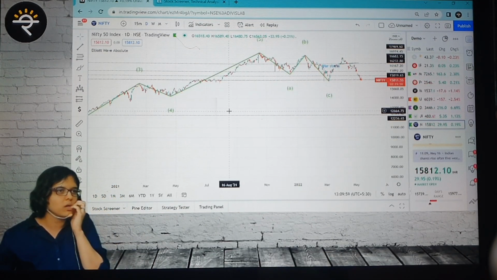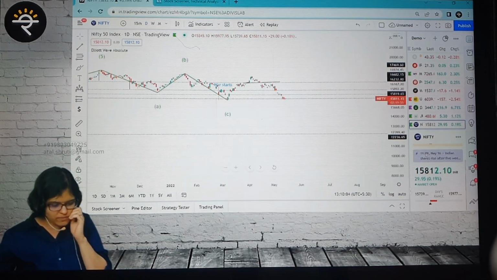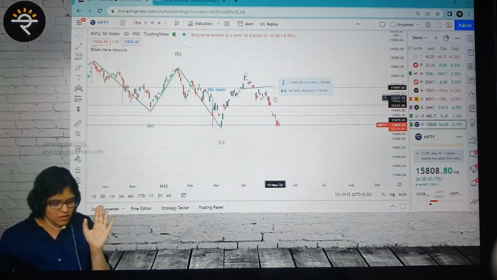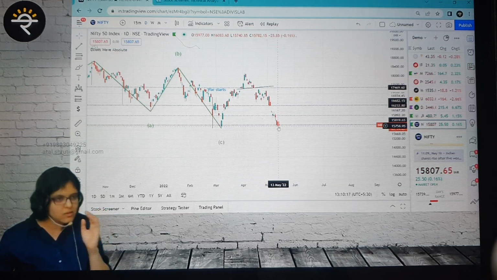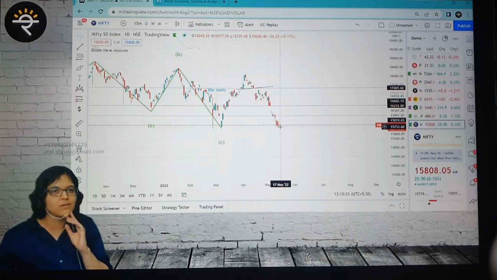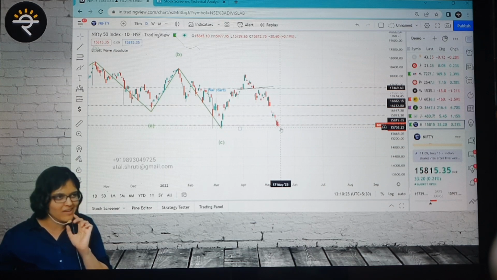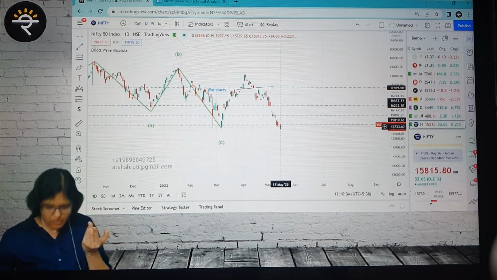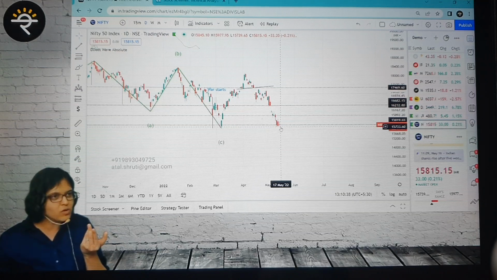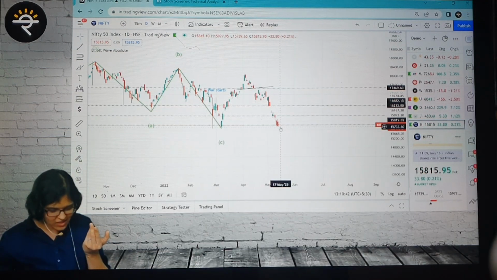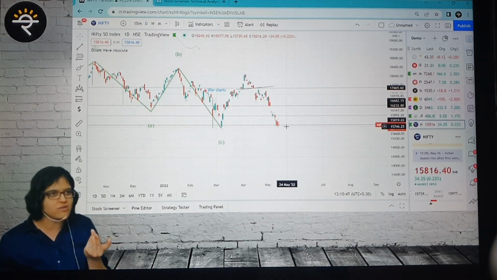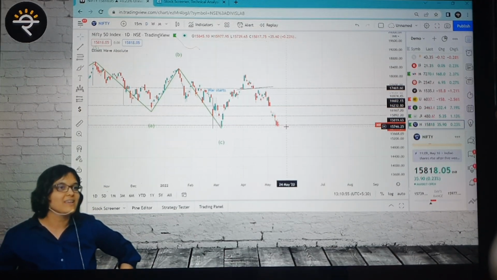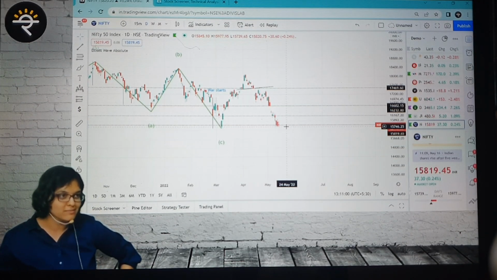C is also over. Now what? Something has to fall now. A new wave has to fall now. Now if I assume that this is 1, the maximum low of 2 is this, and we can see 3 days back to back it is testing the same thing. Okay, I can say this is like a super support, a big support at this line in that case. Market is giving away today's gains also. In the morning it was at 150 approximately, na? Lots of weakness still in the market, and still we are trying to hold the fort at this same level, 15,700 something.